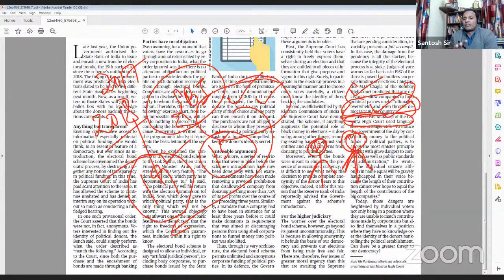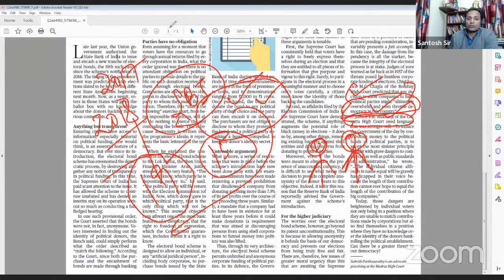So overall, this is not good for Indian democracy. The sense of the editorial is that it is not good for Indian democracy, it is not good for free and fair elections, and it is not good for the people of the country. That is the overall sense of the article, and it has to be reviewed by the Honorable Supreme Court.